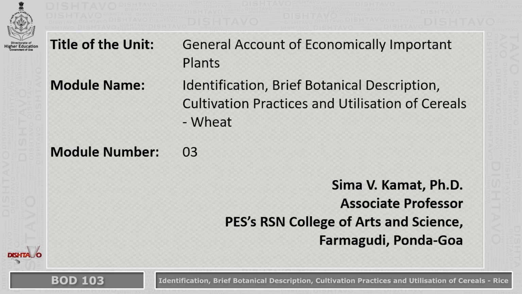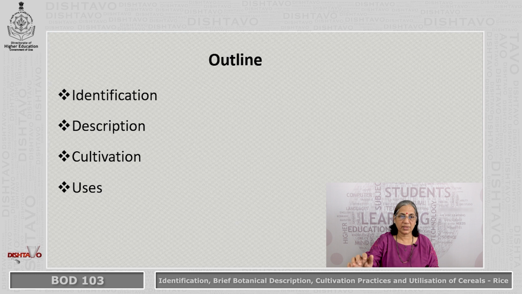The module name is Identification, Brief Botanical Description, Cultivation Practices and Utilization of Cereals. In this module, when we talk about cereals, I will be talking about wheat. Module number is 3. The outline of the module is identification, description, cultivation and uses.